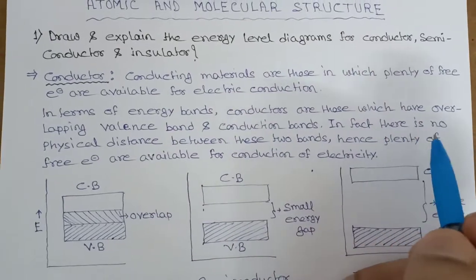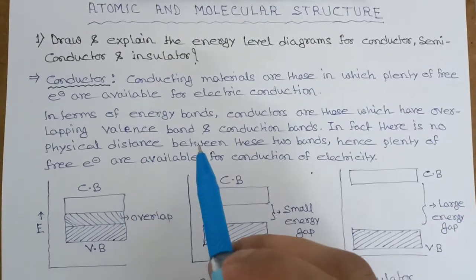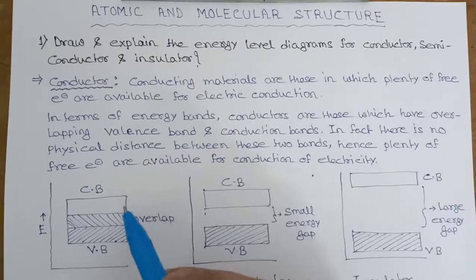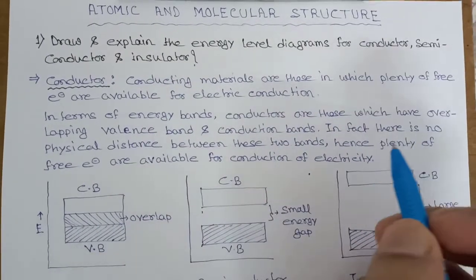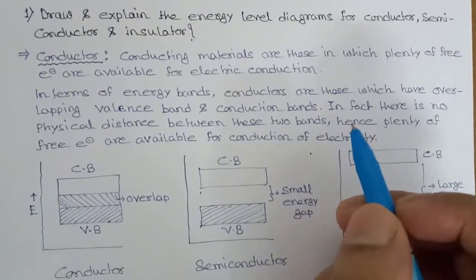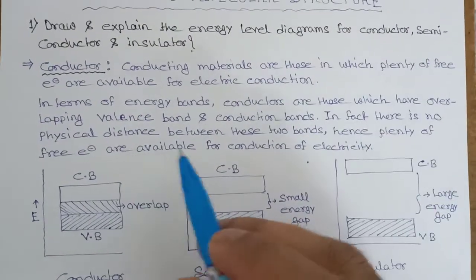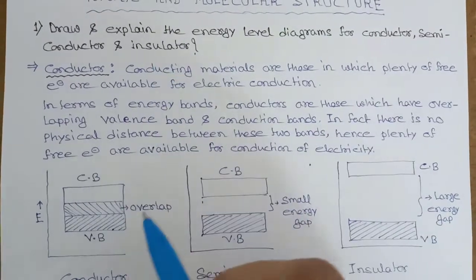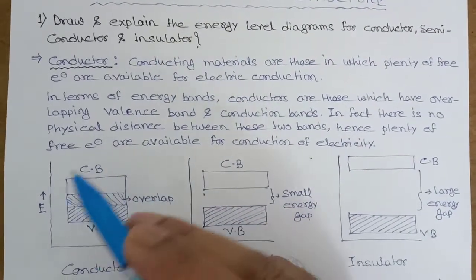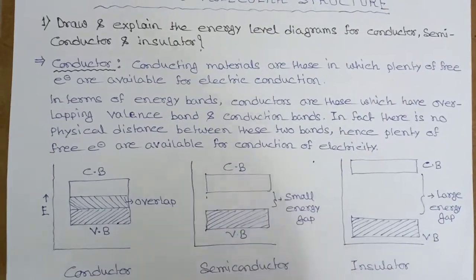In fact, there is no physical distance between these two bands; they are overlapping with each other. So we can say plenty of free electrons are available for conduction of electricity in case of conductor, and this is the pictorial presentation of conductors.